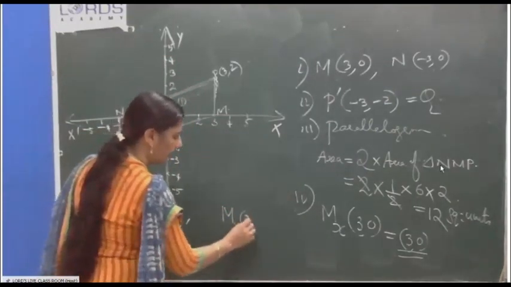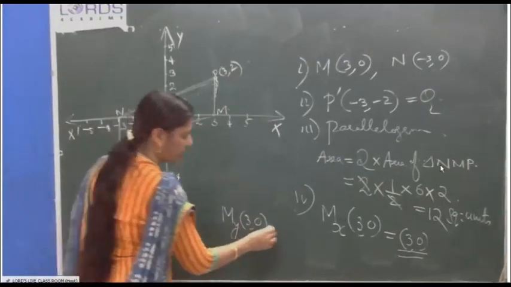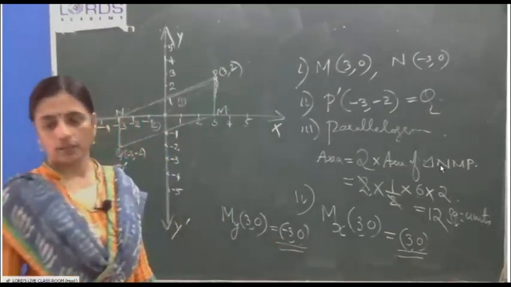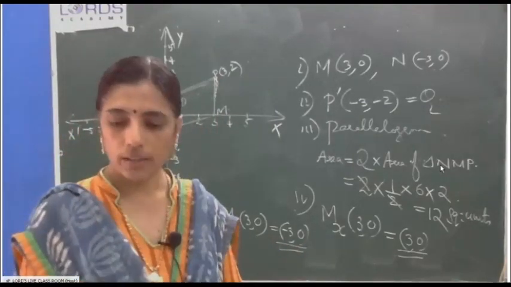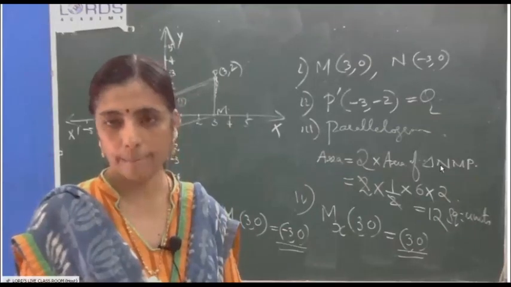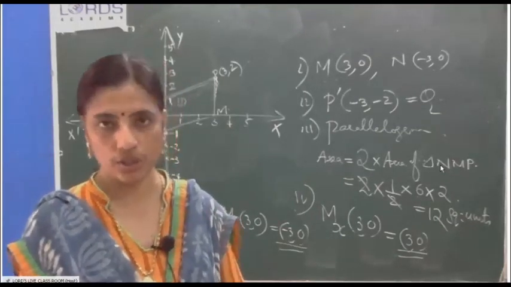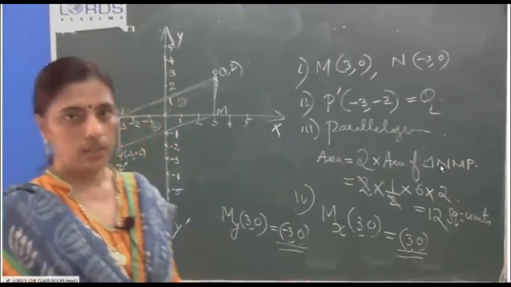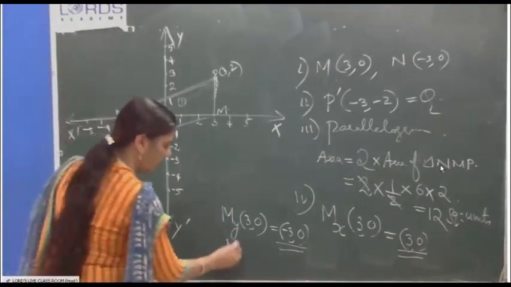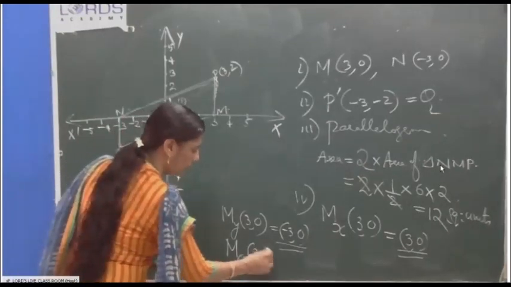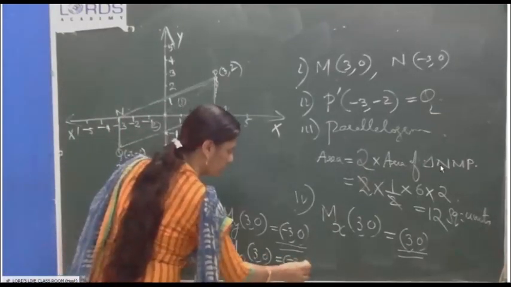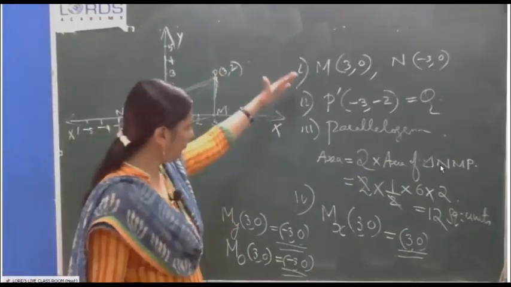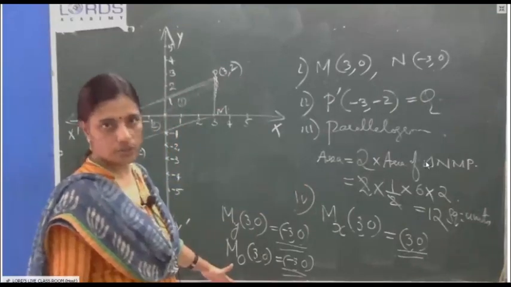M, Y, 3, 0. The X coordinate will change. The answer is negative 3, 0. And the last subdivision is, write the coordinates of the point M when reflection happens through the origin. When reflection happens through the origin, both the X coordinate and the Y coordinate change. So, M origin 3, 0 equals negative 3, 0. Okay, that's the answer. Just see, all 5 subdivisions' answers are there in one stretch.